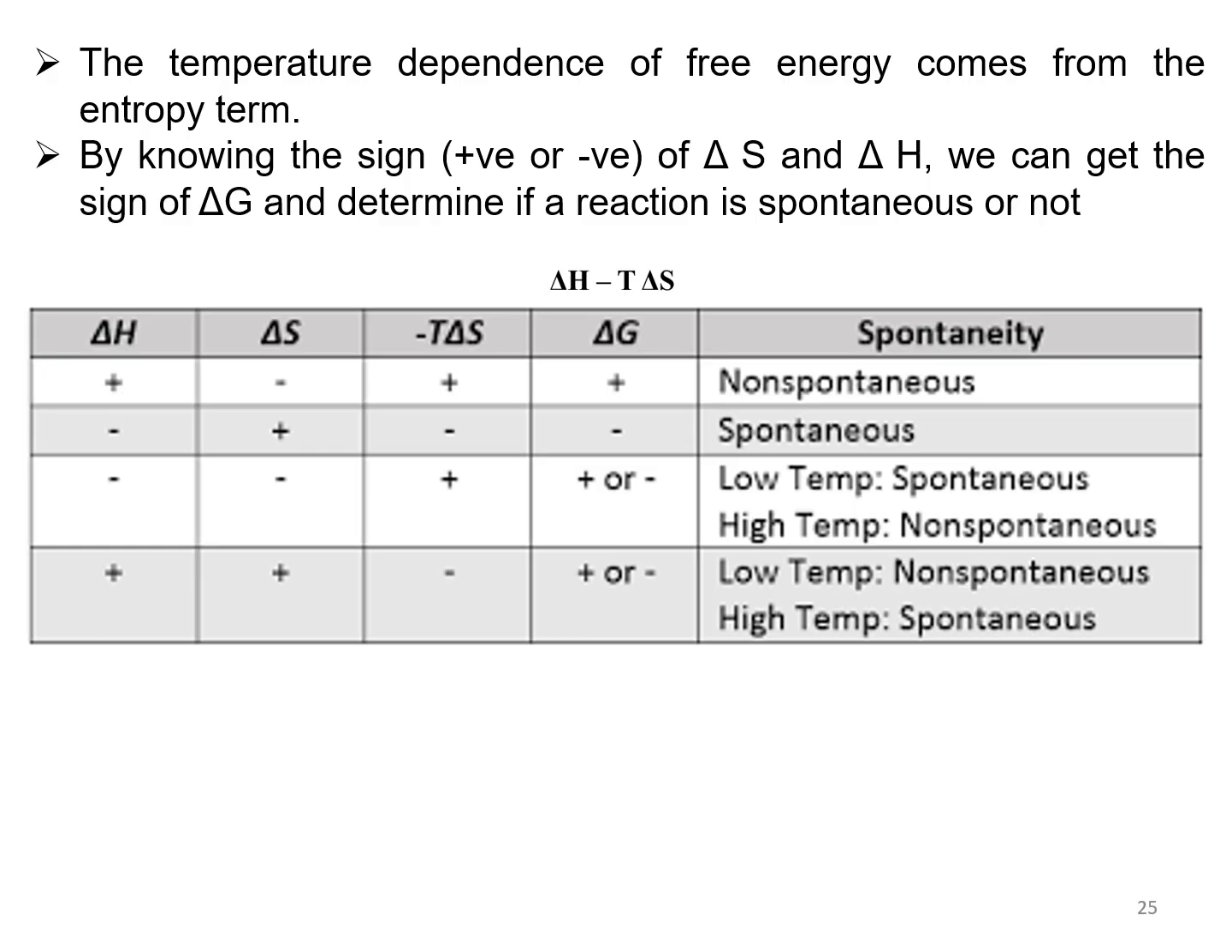By knowing the sign, whether positive or negative, of delta S and delta H, we can get the sign of delta G and determine if a reaction is spontaneous or not. So this table, you all must remember. If you remember this, it will be easy to predict whether the reaction is spontaneous or non-spontaneous. If delta H is plus and delta S is minus, then the reaction is non-spontaneous. Likewise: spontaneous at low temperature, non-spontaneous at high temperature; non-spontaneous at low temperature, spontaneous at high temperature.